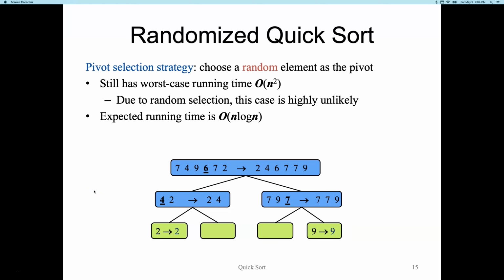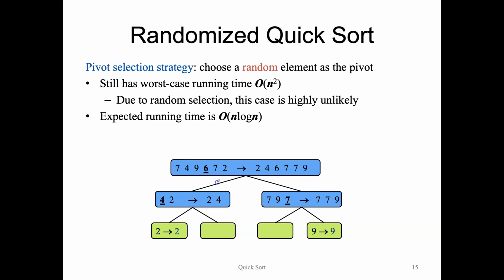It still has a worst case running time of big O n squared, still quadratic worst case running time, but we'll see that the probability of this happening is pretty low. It's not likely that we would happen to choose the worst case randomly every single time. So we'll be able to show that the expected running time is n log n. With randomized quicksort, this is the same quicksort that you've seen before. The only difference is that we randomly pick our partition.